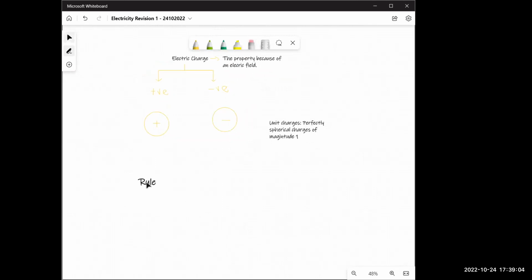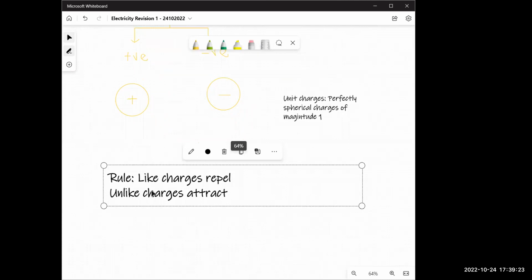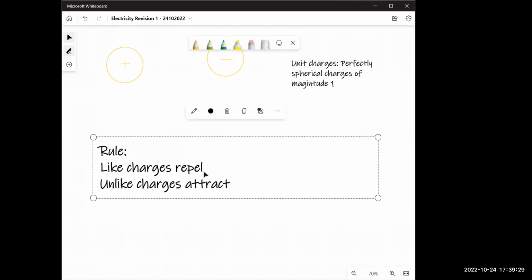Now, the next thing we need to learn about is the first rule: like charges repel, unlike charges attract. Now, what does that mean? If you have two positive charges, they're going to repel each other. Lula, what is the meaning of repel? When we have two positive charges, they repel, they move far away from each other. They push each other away. They don't pull, they push, while unlike charges attract or pull.